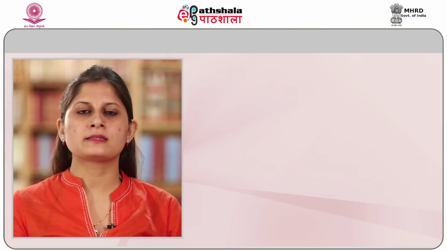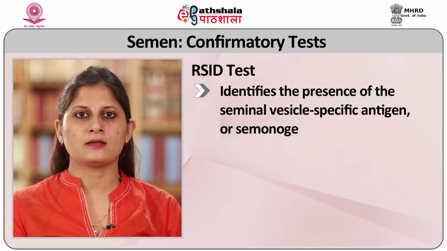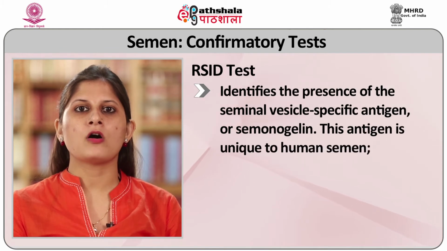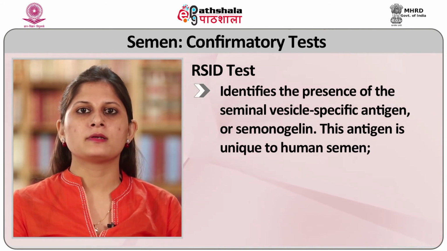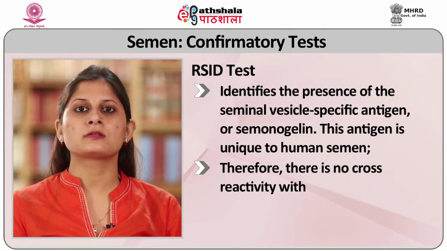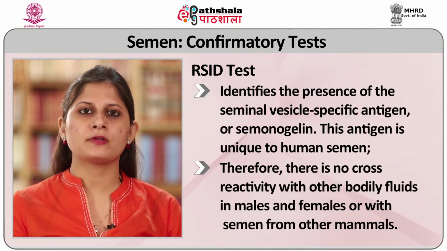The RSID test for semen identifies the presence of the seminal vesicle-specific antigen, or semenogelin. This antigen is unique to human semen. Therefore, there is no cross reactivity with other bodily fluids in males and females or with semen from other mammals. This test can also identify semen even if the stain was stored in less favorable conditions.